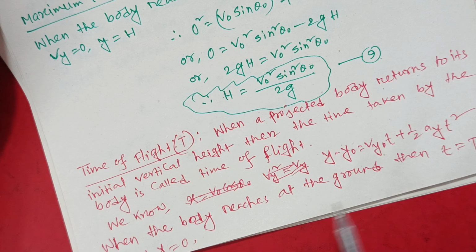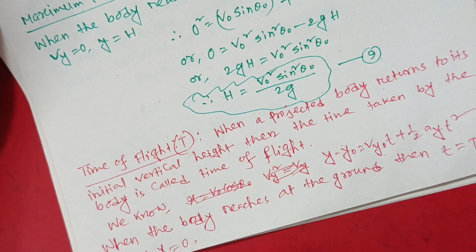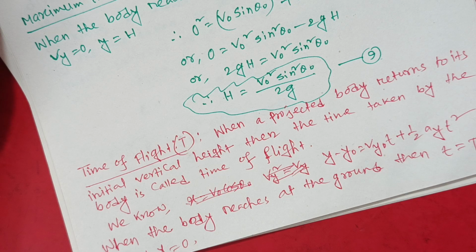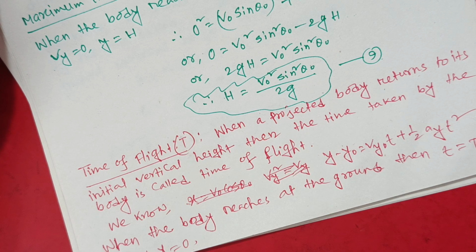What is time of flight? It is when a projected body returns to its initial vertical height. If a body is projected from the ground, the time taken to return to the ground is called time of flight. Or if a body is projected from the roof of a building, then the time taken for the body to reach the level of the roof of the building is called time of flight, not the ground.